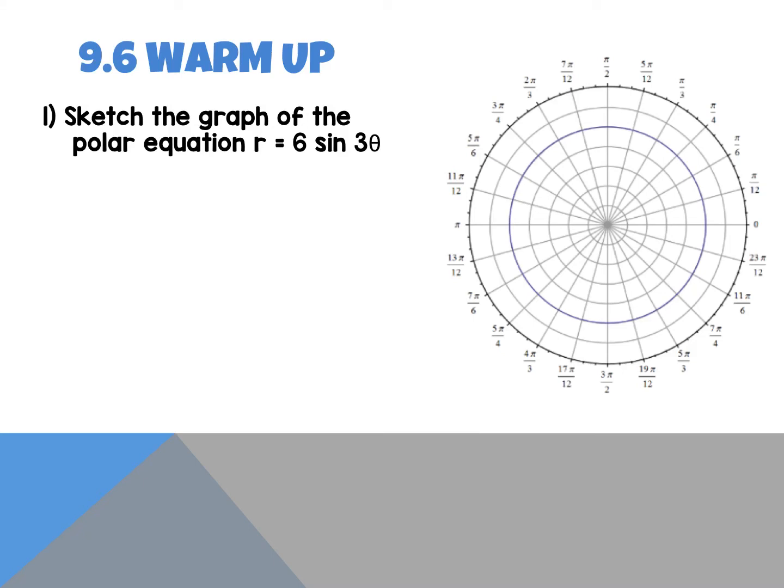Sketch the graph of the polar equation. This one says r equals 6 sine of 3 theta. So the first thing we want to do is classify it. What kind of equation is this? This is a rose.